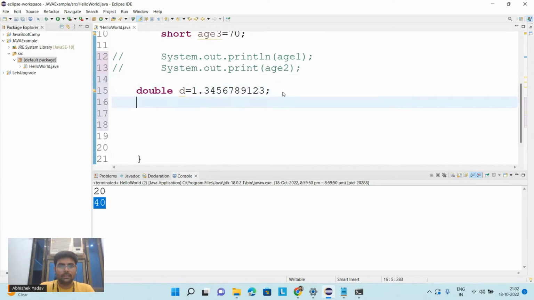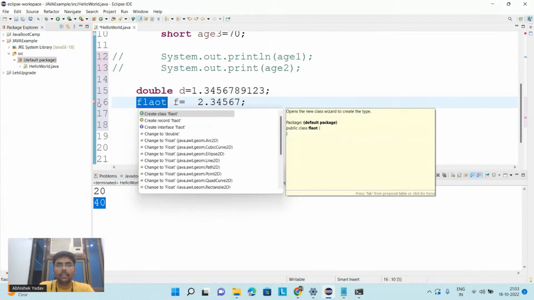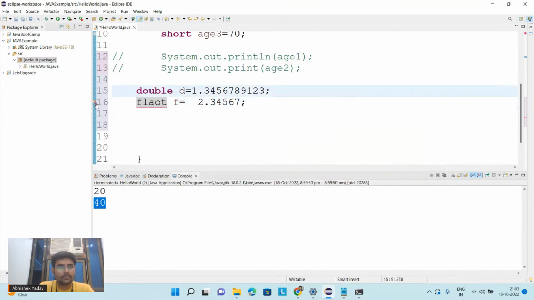But the moment you write float f is equal to 2.34567, you can see I am getting an error. So what error am I getting here? It is saying float cannot be resolved to a type. Here it is saying, this data is double data, and you want to store this double data inside a float, so I will not store it.